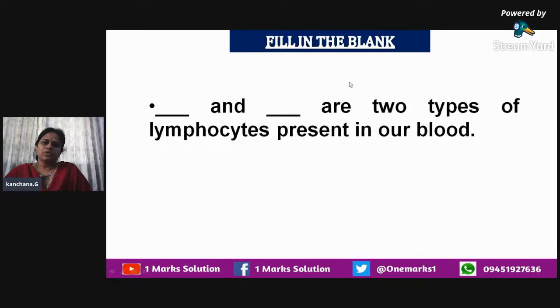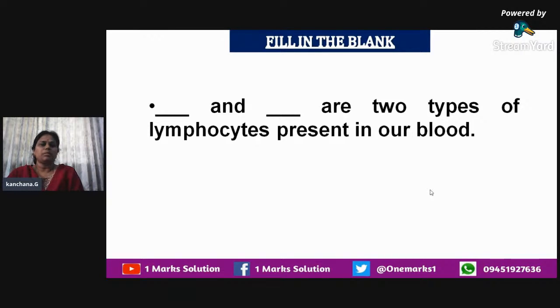So dash and dash are two types of lymphocytes present in our blood. When the immune system is eliciting an immune response, it gives that response through various kinds of components, like the humoral response and also the cell mediated response.